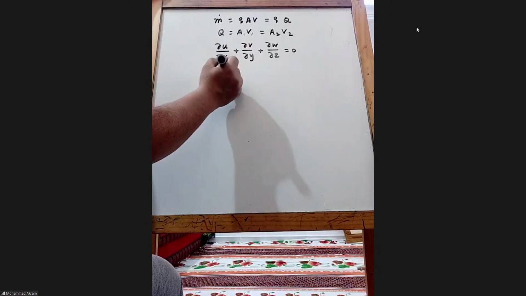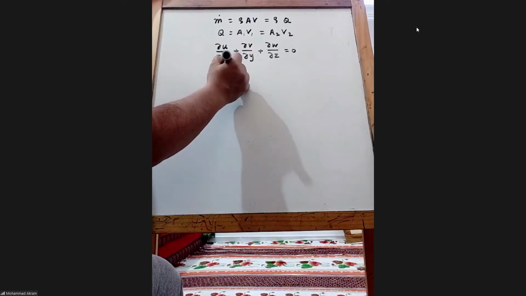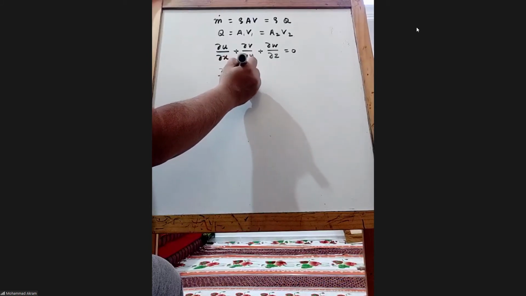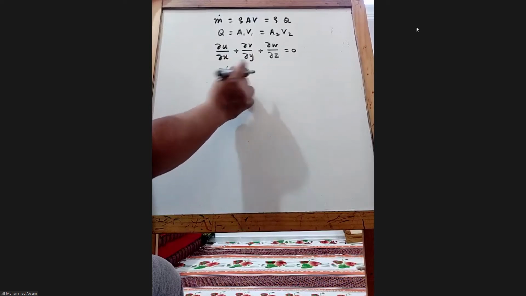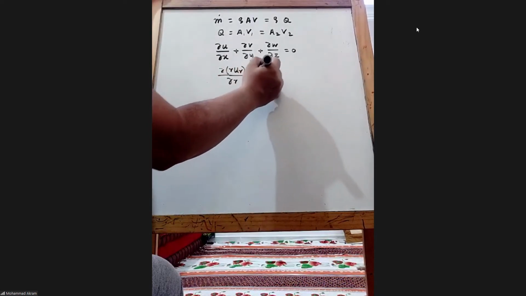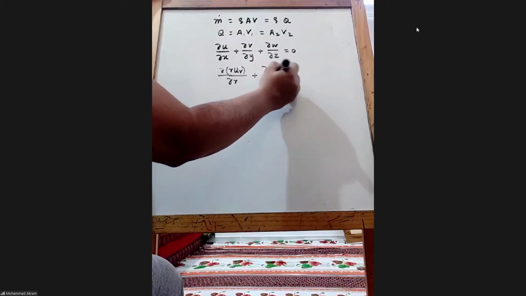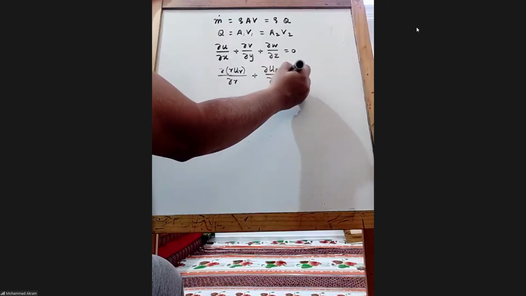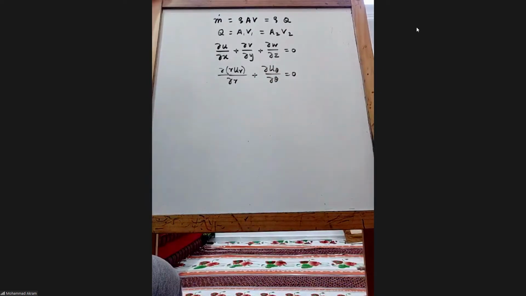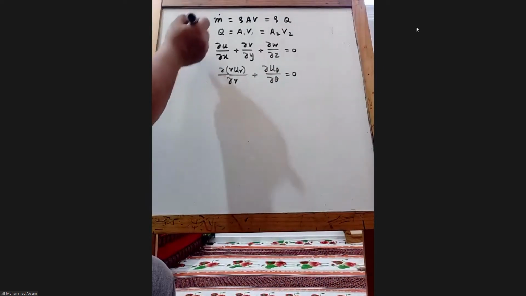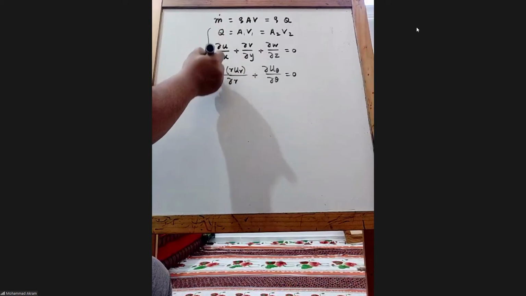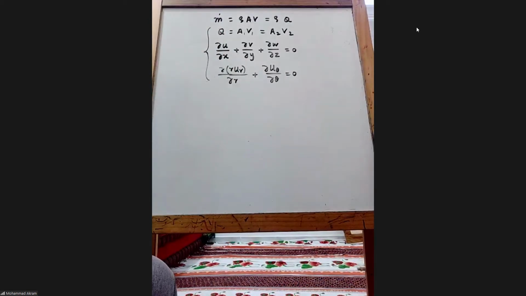Similarly, in polar coordinates, what we saw is ∂/∂r of (r into ur) plus ∂uθ/∂θ equals 0. So these are all three different forms of the continuity equation.